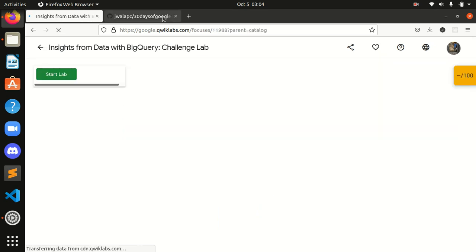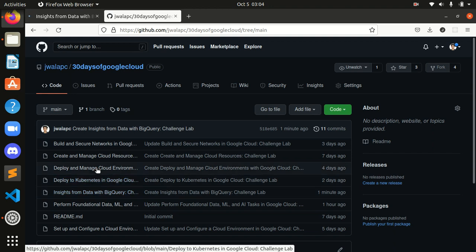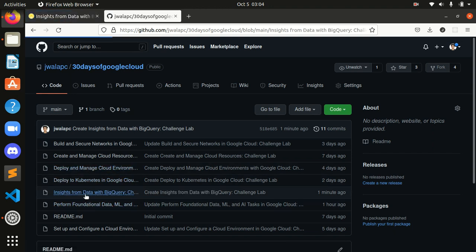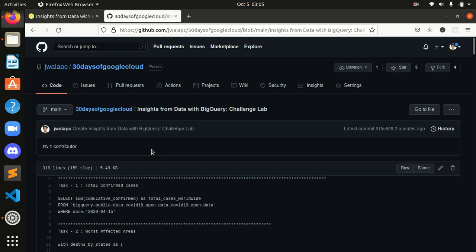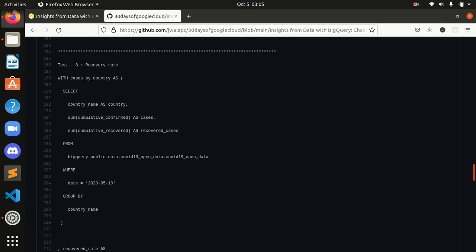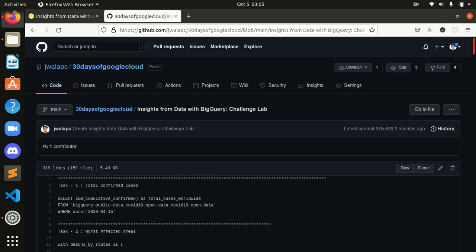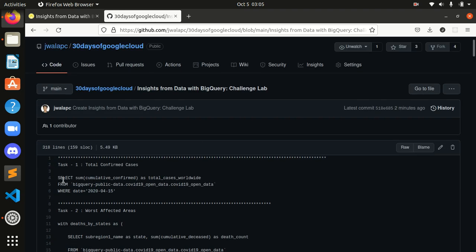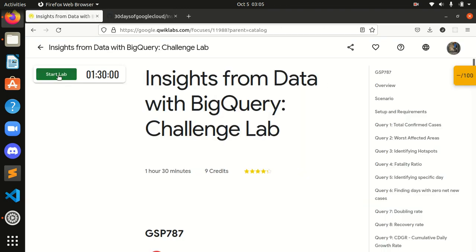And for this, guys, I have provided my GitHub repository link, so you have to simply go over there and get into Insights from Data with BigQuery, which you can find in my repository. I have provided all the code which we have to perform in this lab. We just have to perform simple queries, and I have separated everything task-wise, so no need to take any tension. You just have to copy this code and put it into the editor, and yup, it's finished.